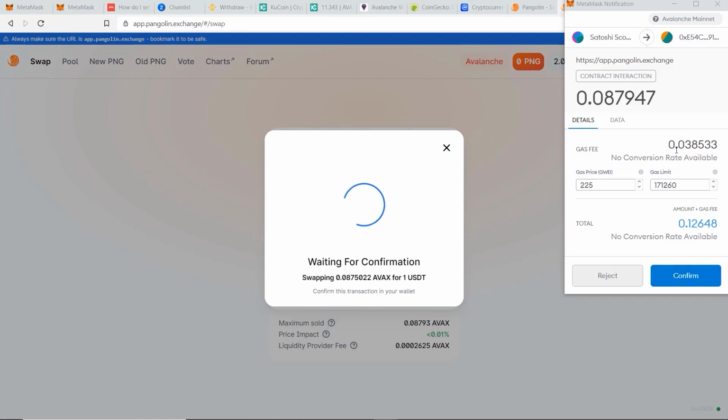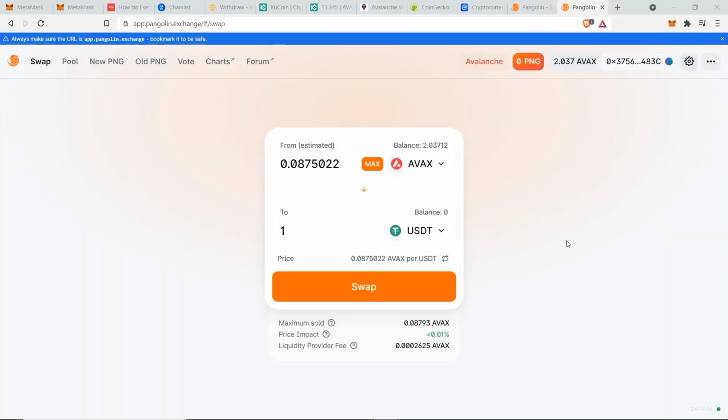And if you're happy, then click on Swap, click Confirm Swap. And based on this gas fee of 0.038 AVAX, this will be around 30 or 40 cents per transaction. So you can see the benefits here of a side chain on top of the Ethereum network. It's going to save you a lot on fees when Ethereum's right now is about $40 or $50 per transaction. But anyway, I'm not going to do this right now as I don't want to buy the token, so I'll click on Reject. So now you know how to buy some tokens on the Pangolin.Exchange.